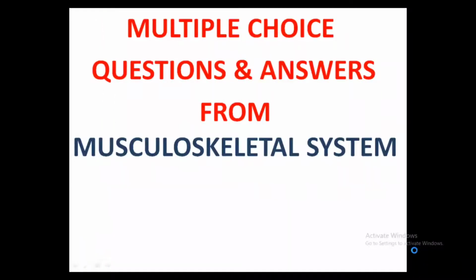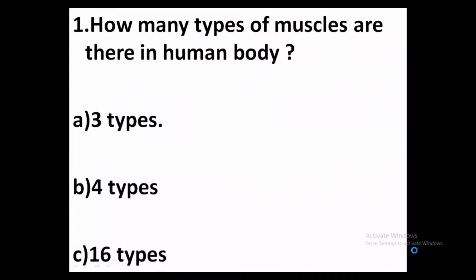Today let's discuss the multiple choice questions from musculoskeletal system. First one, how many types of muscles are there in human body? Option A, 3 types. Option B, 4 types. Option C, 16 types. Answer, option A, 3 types. There are 3 types of muscles which is present in human body. They are skeletal muscle, cardiac muscle and smooth muscles.